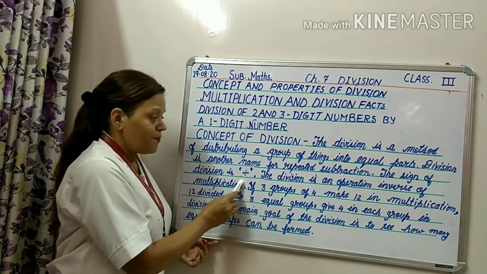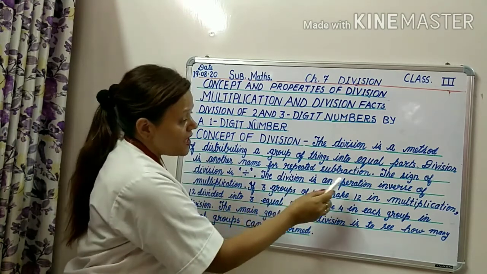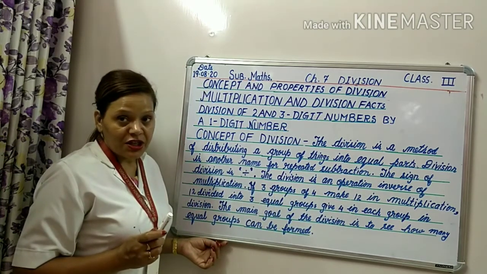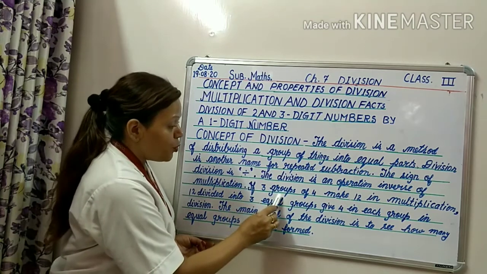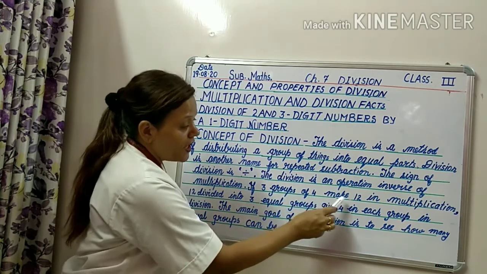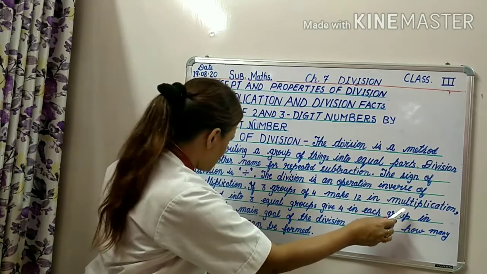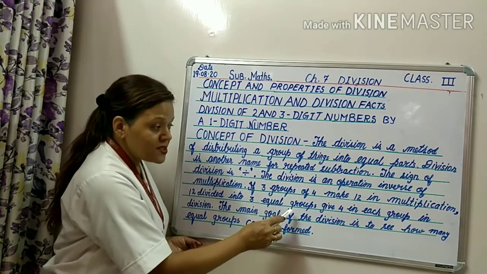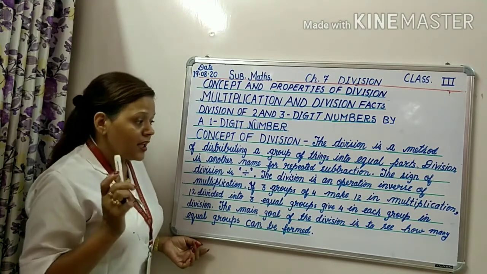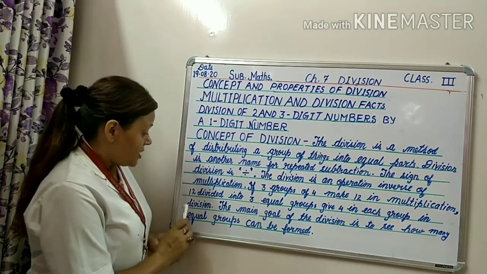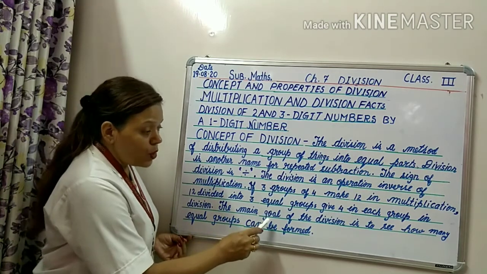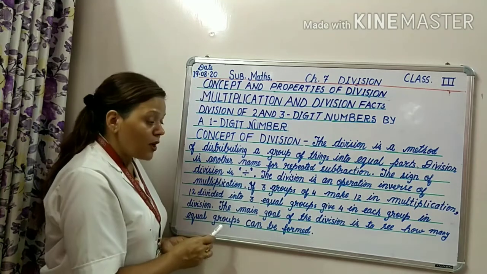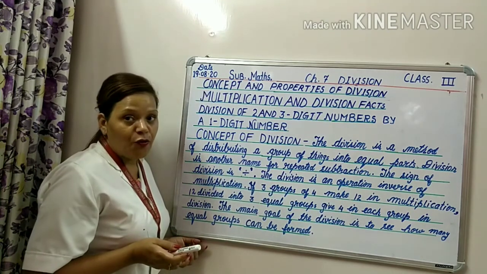See here, children. The division is an operation inverse of multiplication. If 3 groups of 4 make 12 in multiplication, 12 divided into 3 equal groups give 4 in each group in division. The main goal of the division is to see how many equal groups can be formed.